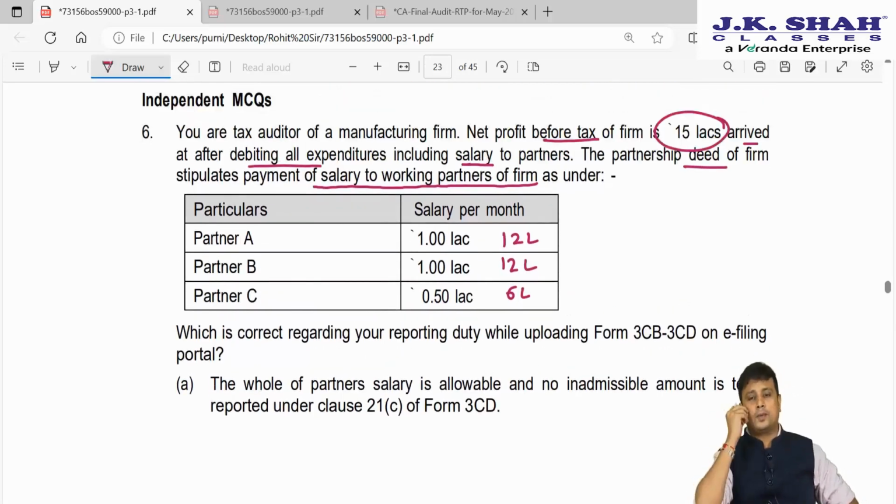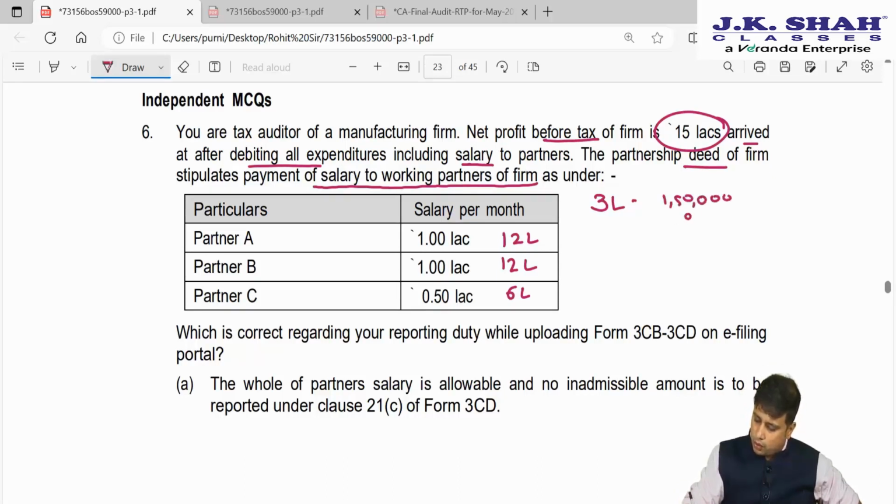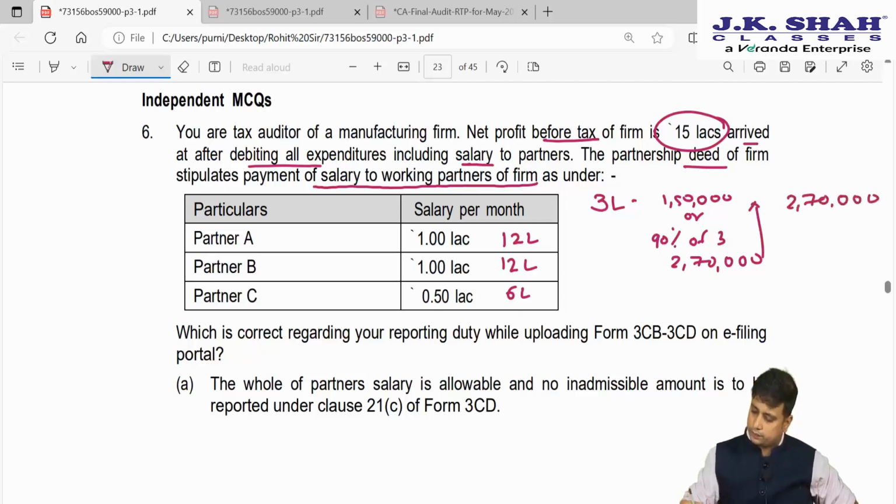So in the case of a partnership firm, on the first 3 lakh rupees, we can give 1,50,000 rupees or 90% of 3 lakh, which comes to 2,70,000 rupees, whichever is higher. So here it comes to 2,70,000.